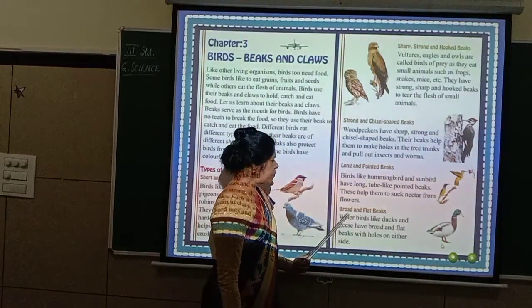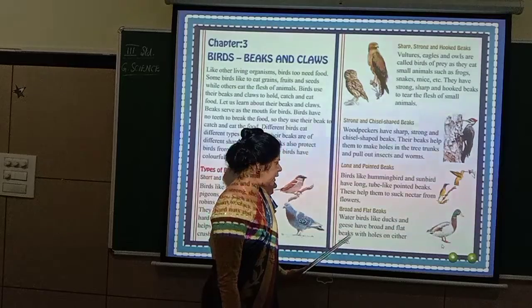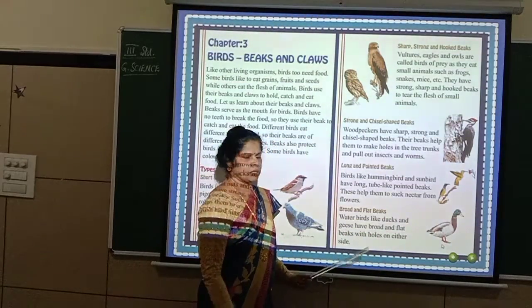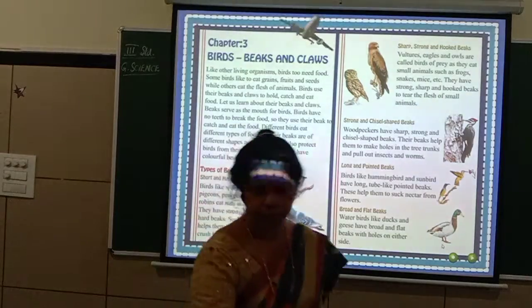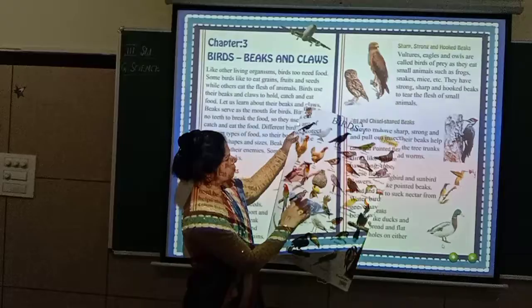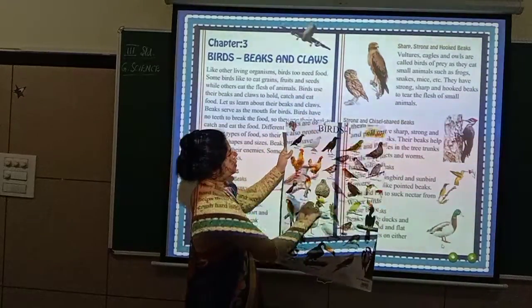Okay, so for that purpose, there are broad and flat beaks. Water birds like ducks and geese have broad and flat beaks with holes on either side. So let me show some pictures here. Now look here. These are the birds.